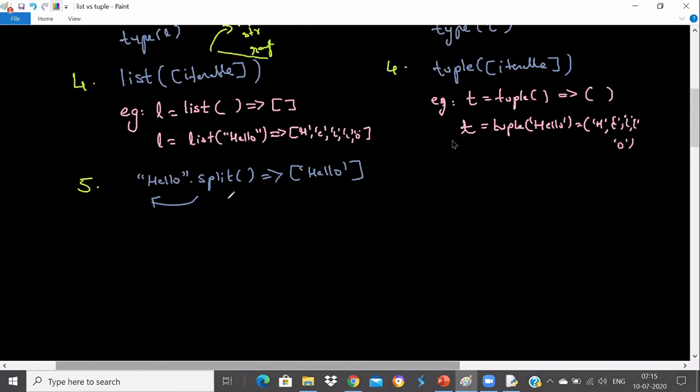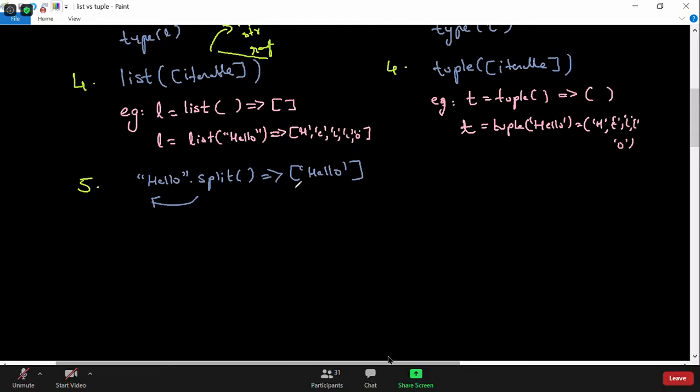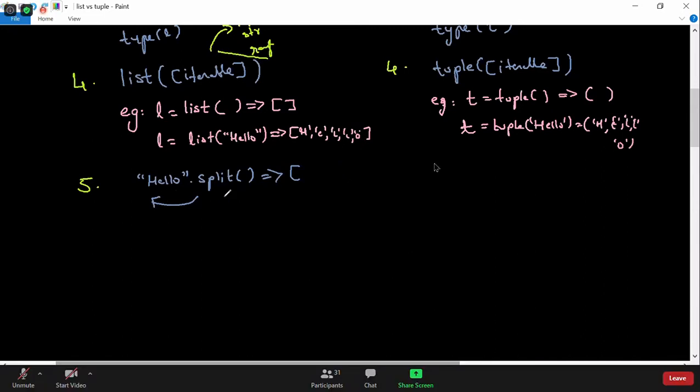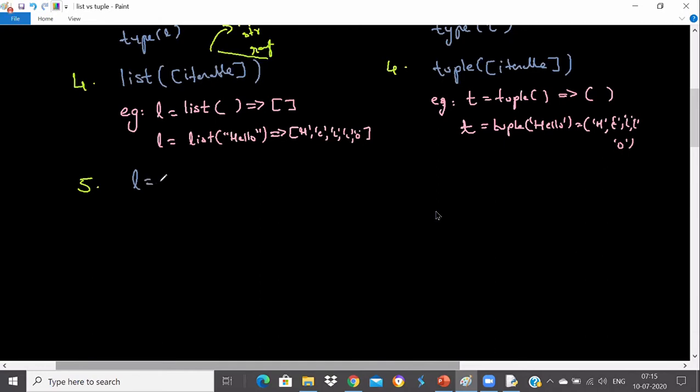So the split method can also be used to create a list sometimes, from a given string. Generally it is only from a string, not from any other type. So on a string, I can call the split method. The syntax is: you can generate a list using string.split.